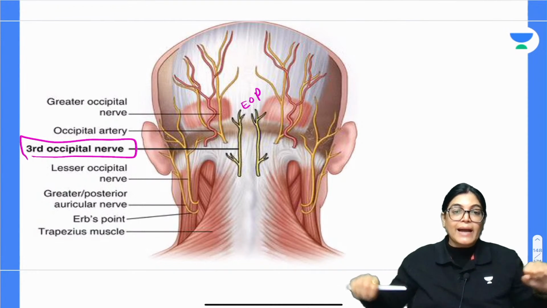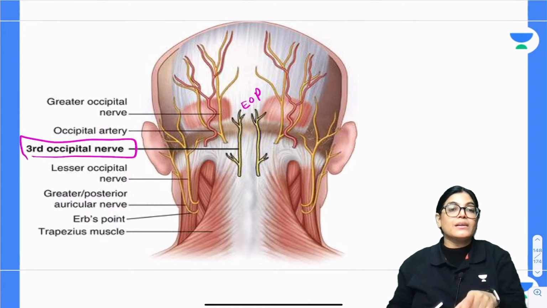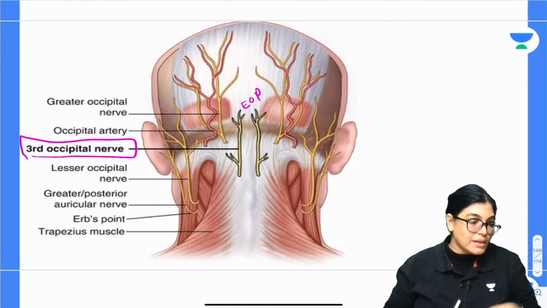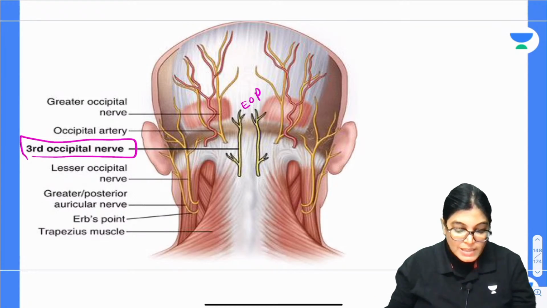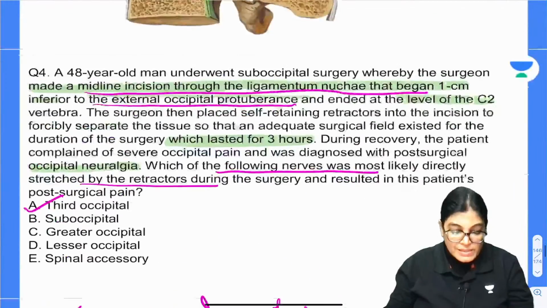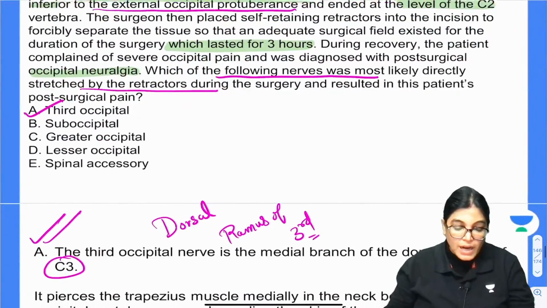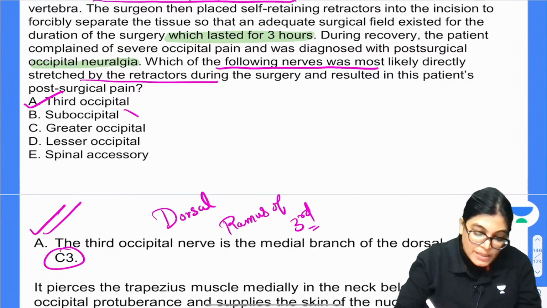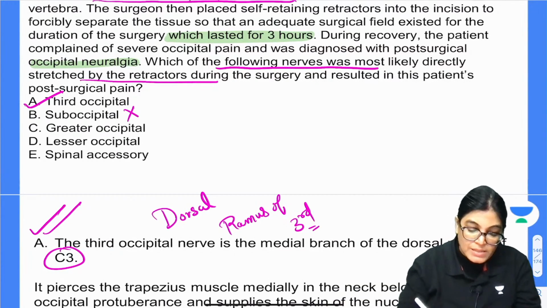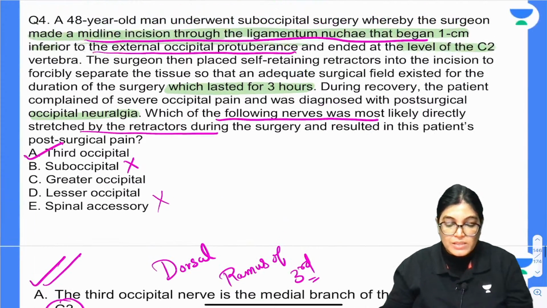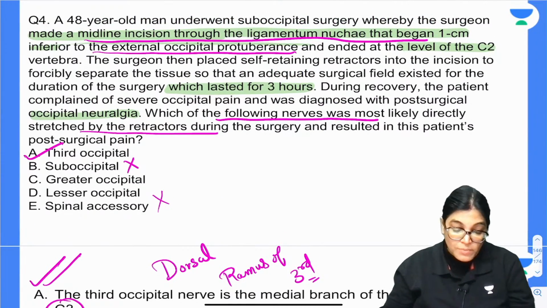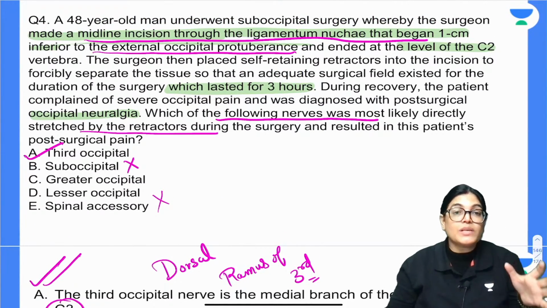So, when we are retracting it, we are injuring which nerve? Third occipital nerve. So, actually the location is important, Sam. Here, if you see the other nerves like the suboccipital nerve, yes, it is supplying many muscles. The spinal accessory nerve is also supplying mainly the trapezius and the sternocleidomastoid muscle, but the location was very important.